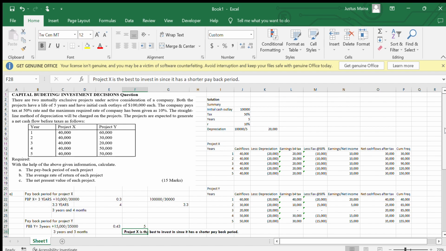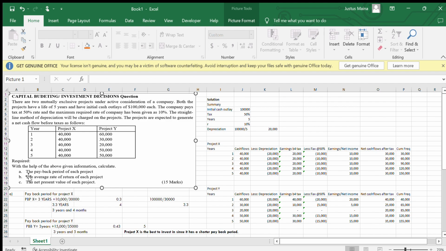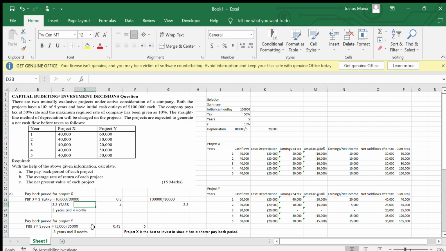So in that case, we have been able to solve the first part there, whereby we are saying that we have to compute the payback period of each project, and we have made a decision because the question is saying it is a two mutually exclusive project. If it's a two mutually exclusive project, you have to make a decision at the end of the day there.